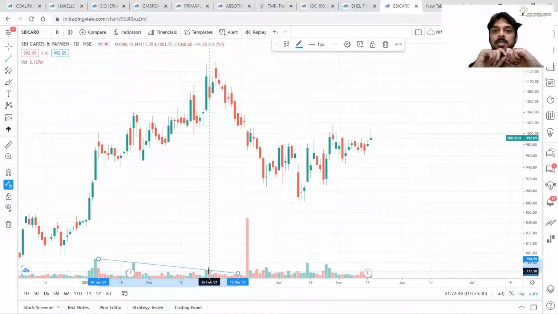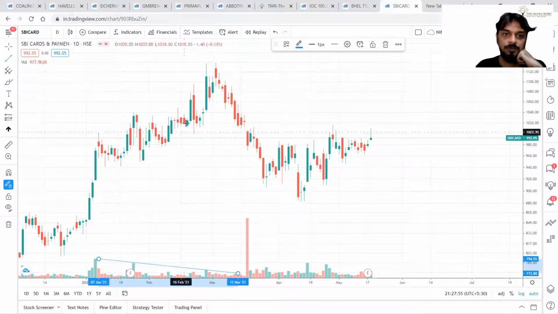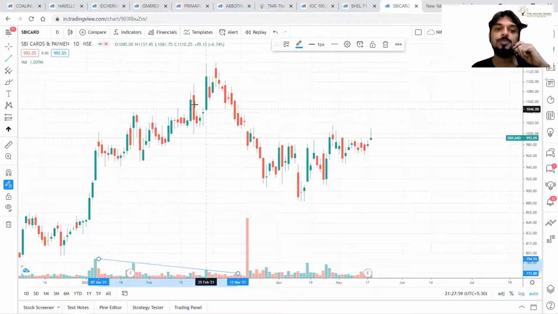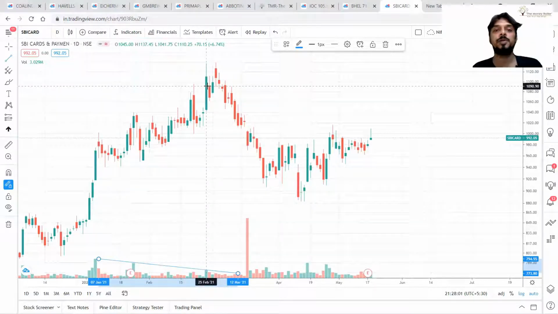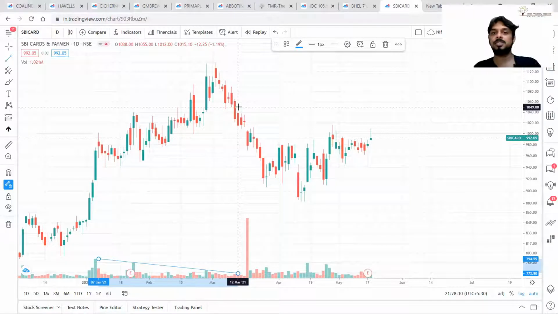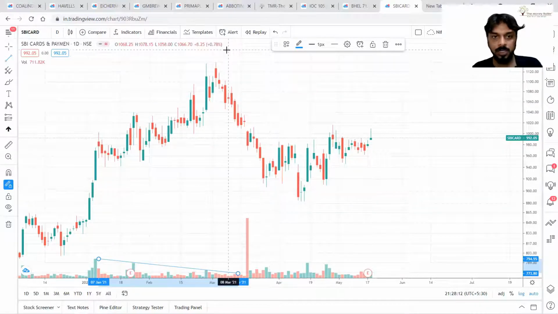That means now people are disinterested in this phase. Less and less people are interested as price is moving up and up. Structure is weakening. And then when sellers become dominant, price will reverse. It has happened over here.